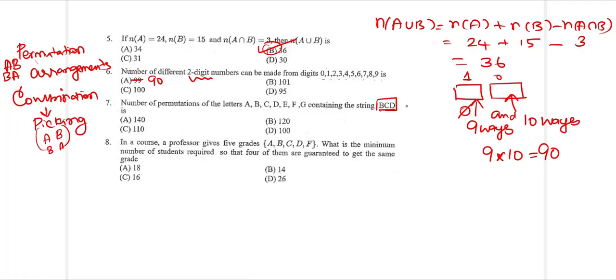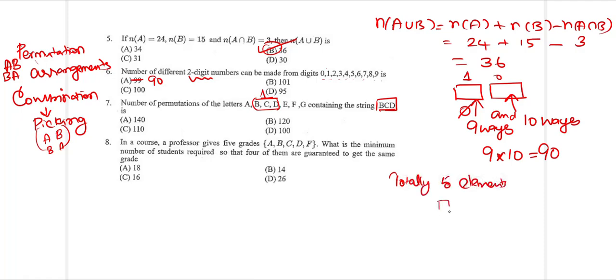You cannot separate them, and they can occur anywhere in the order. So let me make a single block of these letters and treat it as one element. In which case there are 1, 2, 3, 4 different elements and this one block together. So totally I have 5 elements.